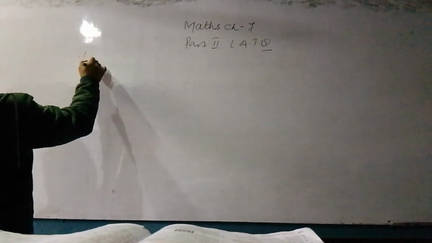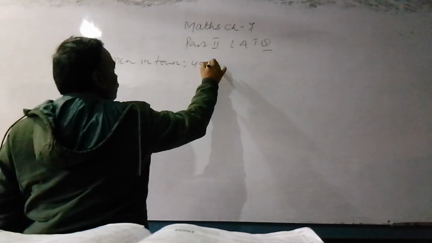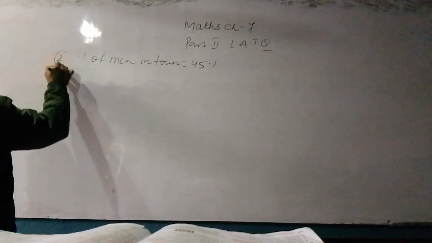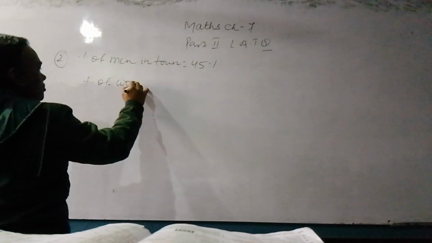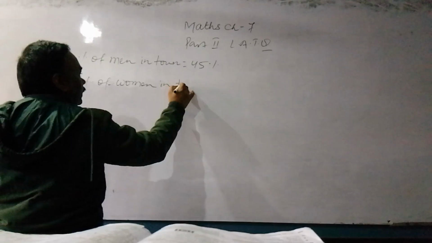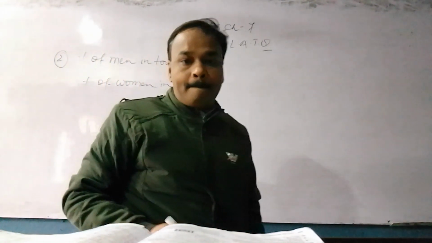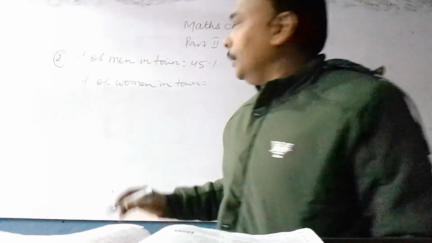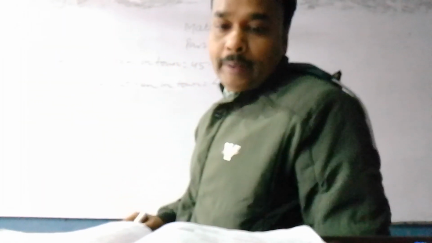Percentage of men in a town is equal to 45%, and percentage of women in the town is equal to 40%. Clear? Then what is the percentage of children?